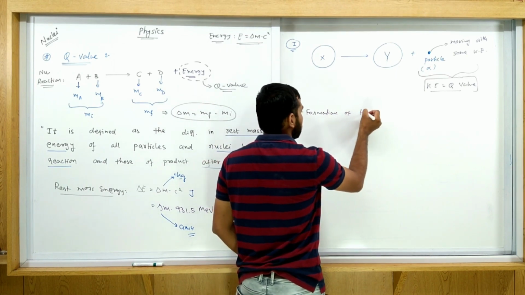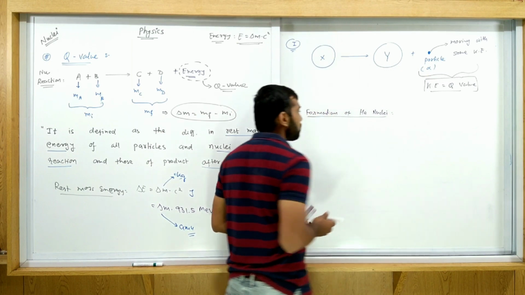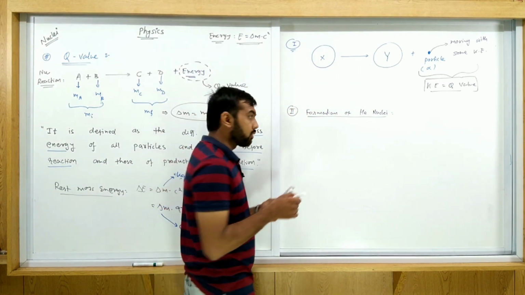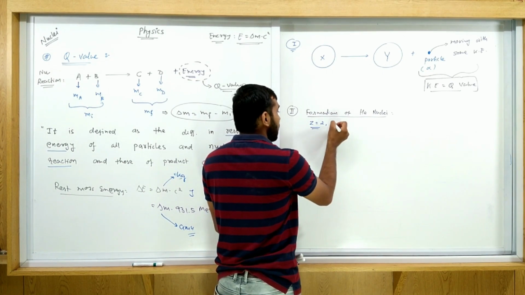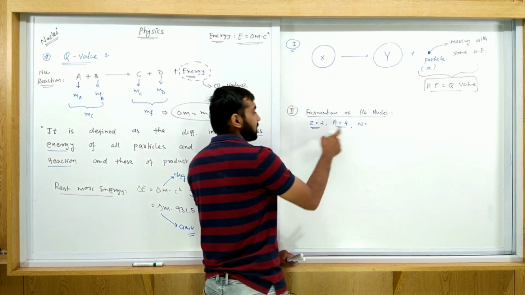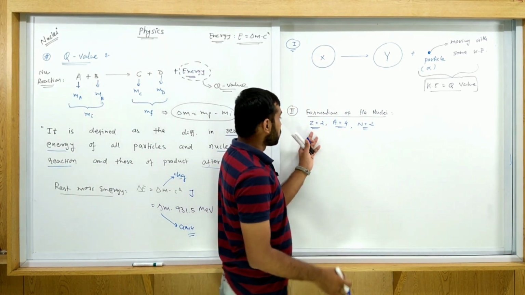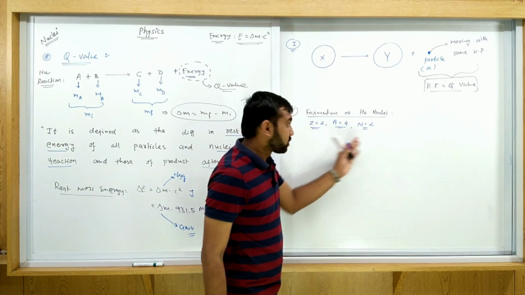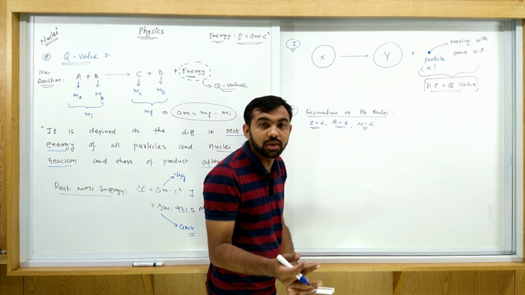Formation of helium nuclei. The simple one, for helium we already know about this one. Z is equal to 2, A is equal to 4, so the number of neutrons is A minus Z, so 4 minus 2 is equal to how much? 2. So here 2 protons and 2 neutrons. When these are combined with each other, the helium nucleus will be formed.